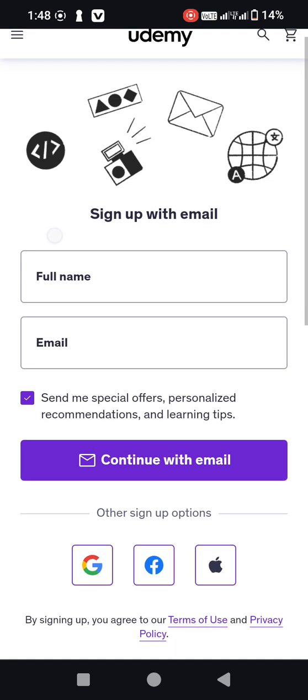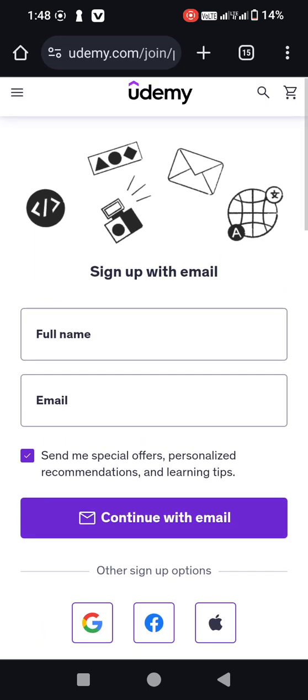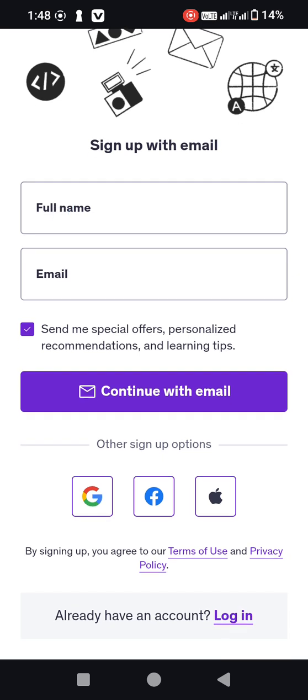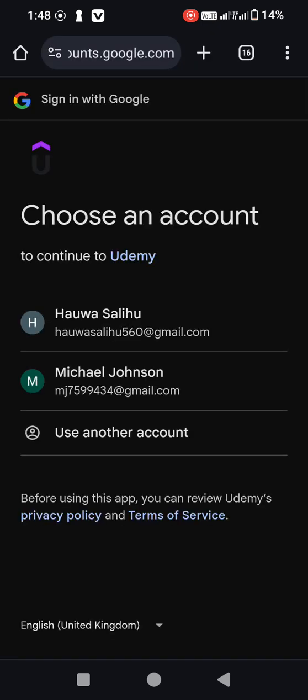When you come to this sign up, you should sign up with full name and email, then you continue. There are some requirements they will ask you for. If you want to do it through this process, for an easier process, you come down here to other sign up options. You can use Google, that means your Gmail. You can use Facebook, your Facebook account. You can use your iPhone ID. You come to this Google. That is the simple way.